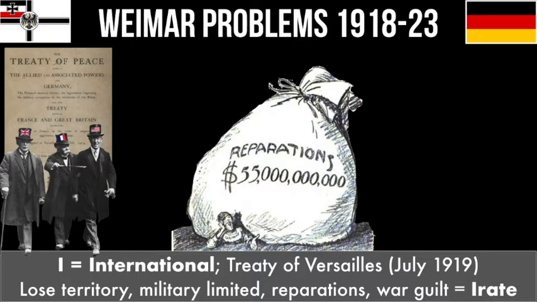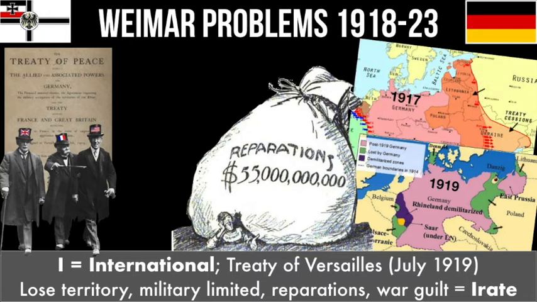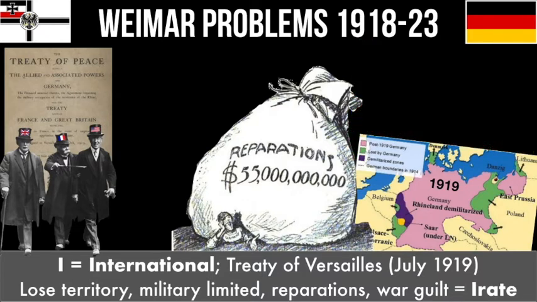The next way they punished Germany was by taking away a huge amount of their territory or land. If you look at this map, all of the green bits were taken away from Germany in the Treaty of Versailles. This was extra annoying because in 1917 Germany had almost won the war against Russia in the east and conquered a huge amount of new territory, and the Paris Peace Treaty at Versailles took all of that new territory off of them, as well as giving their land away to Poland, Lithuania, France, Belgium and Denmark.